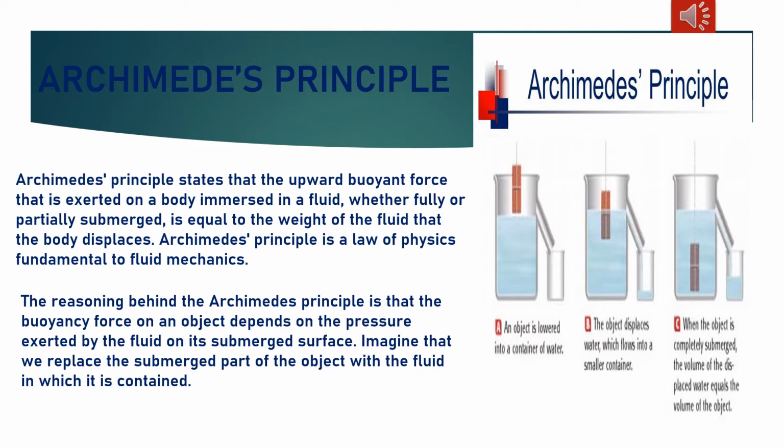In the first diagram, an object is lowered into a container of water. In the second diagram, the object displaces water which flows into a smaller container. And in the C diagram, when the object is completely submerged, the volume of the displaced water equals the volume of the object. Hope you have understood Archimedes' principle after seeing this diagram especially.